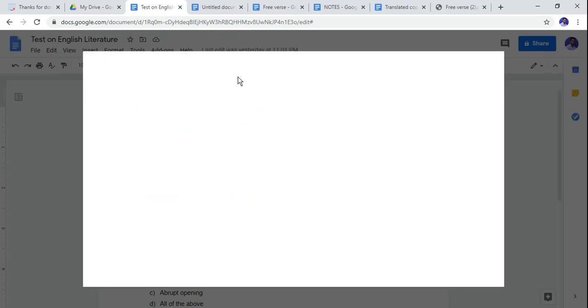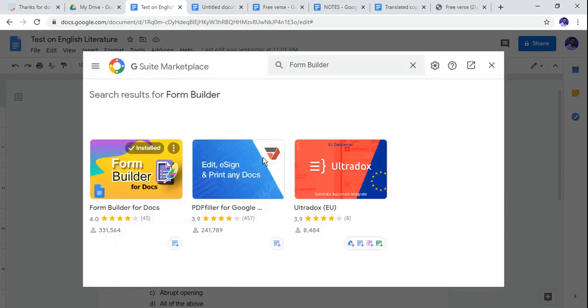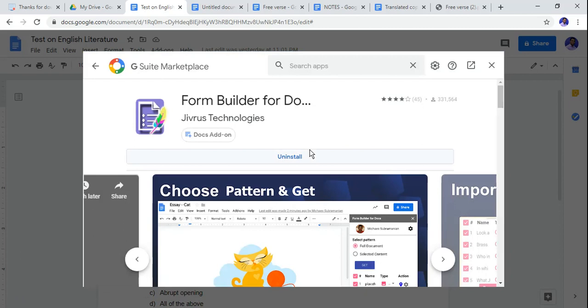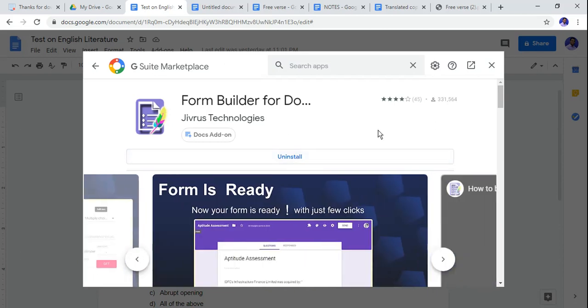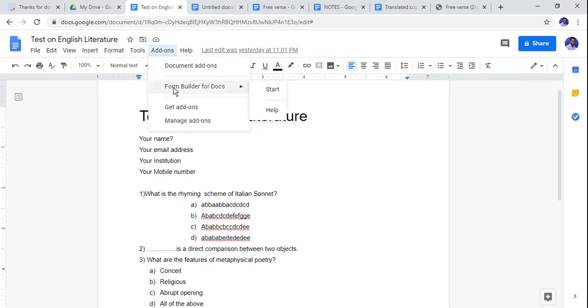another window where we can see the applications. Search form builder, click on that. Now see, form builder for docs is available, click on that. I have already installed it in my Google Drive, that is why it says uninstall. If you are going to install it for the first time, the option will be install. After installation, you just close this window. Again you go to the add-on section, then see, as I have already installed, it shows form builder for docs.